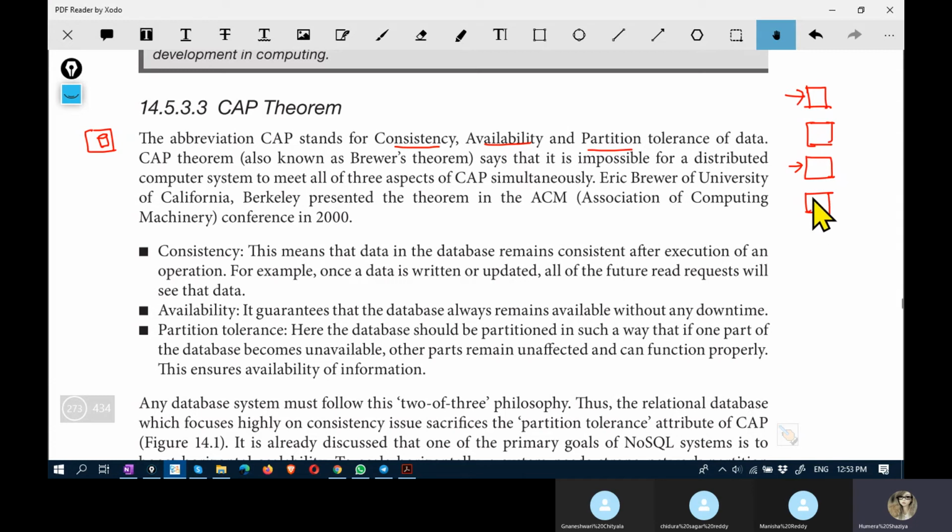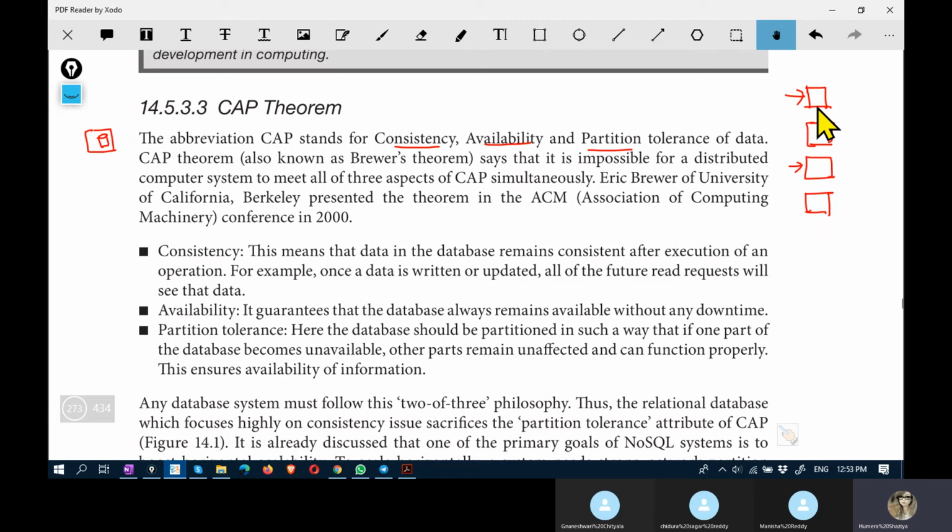There are several issues that need to be considered. The consistency issue: if you modify at one place and don't modify at another place, an inconsistency problem arises. Availability: if you have the data here and it should be available all the time, if this system goes down, then how about making the data available?